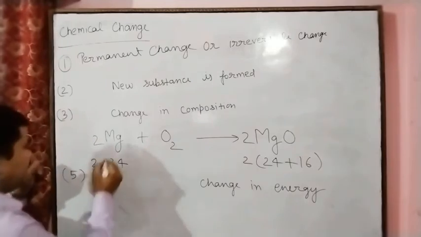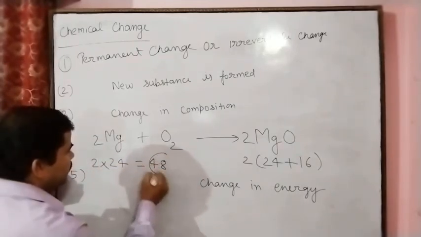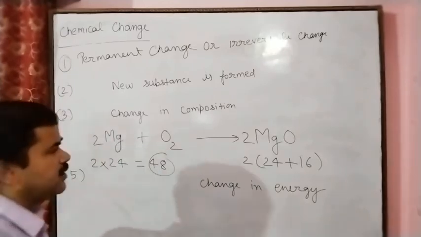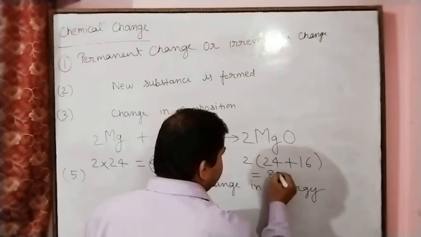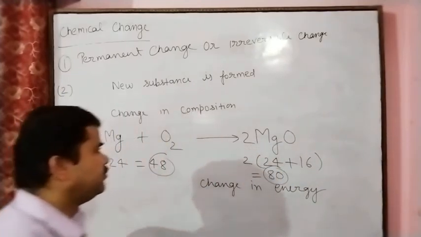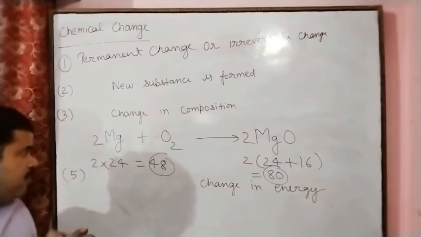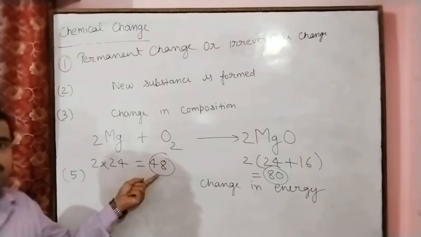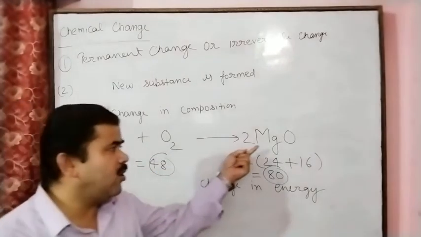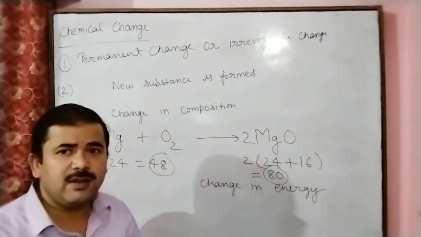So the magnesium mass here is 48, and the total here is 80. So if we burn the magnesium, the magnesium mass is 48, and the magnesium oxide, the new substance formed, has a mass of 80.